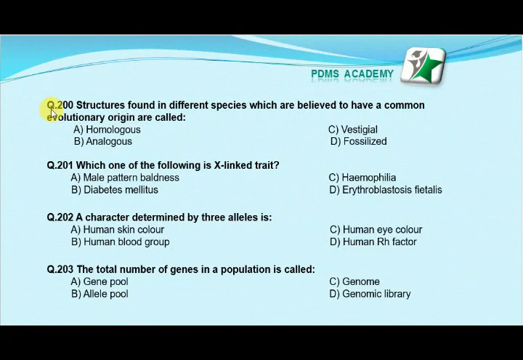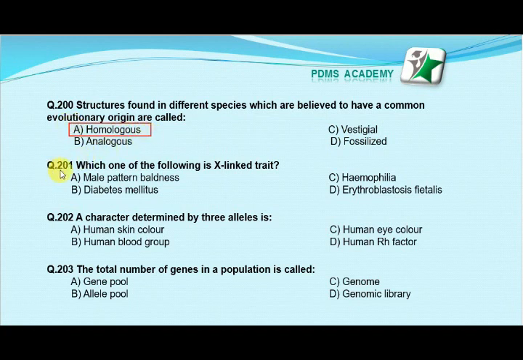Our next MCQ is: structures found in different species which are believed to have a common evolutionary origin are called option A homologous organs, option B analogous organs, option C vestigial organs, option D fossilized organs. Our correct answer is A, homologous organs.